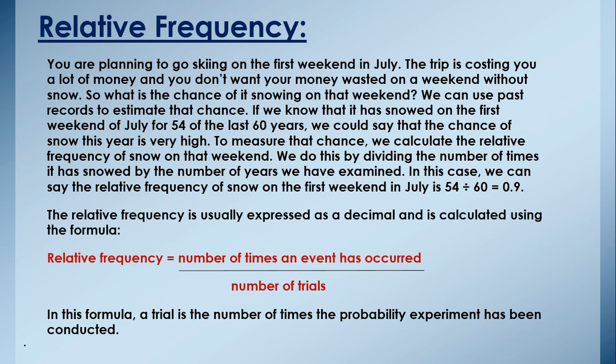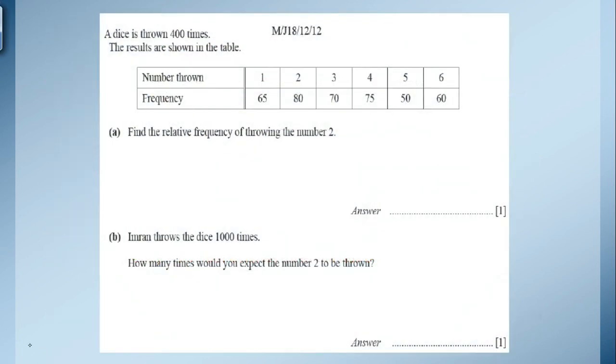To understand this concept, I have taken one question from the past paper. This question is from May-June 2018, paper 1, question number 12. According to this question, a dice is thrown 400 times. The results are shown in the table.